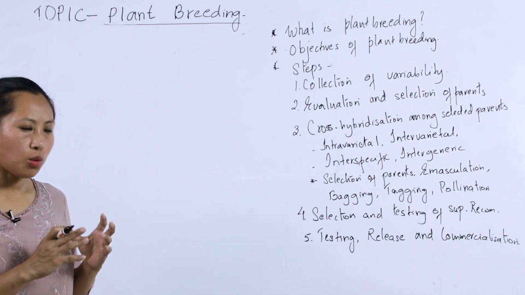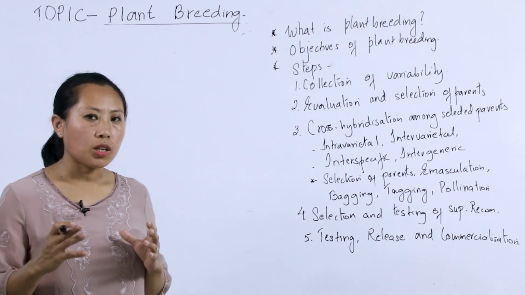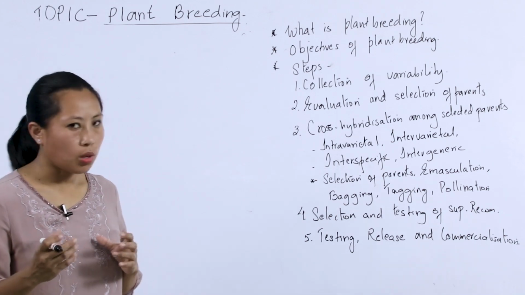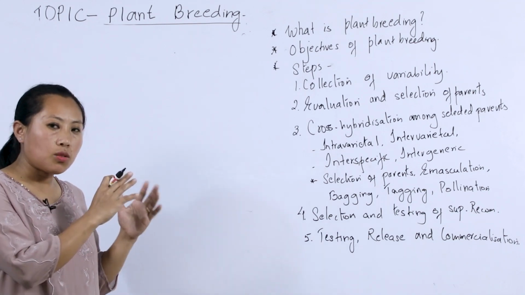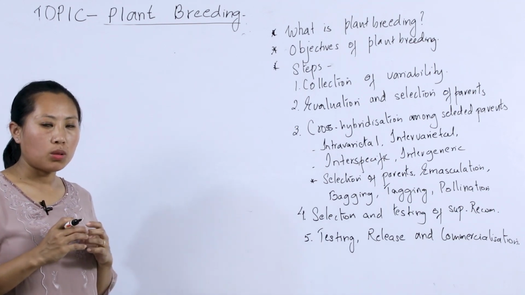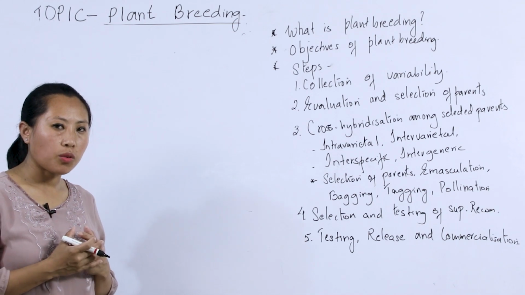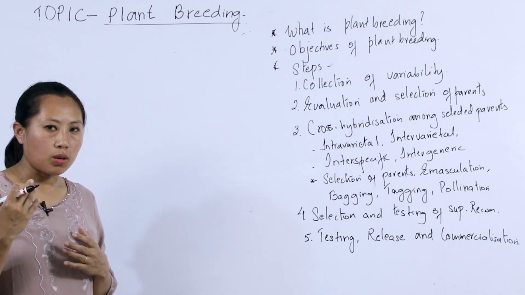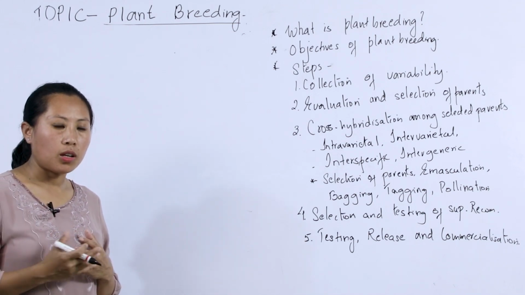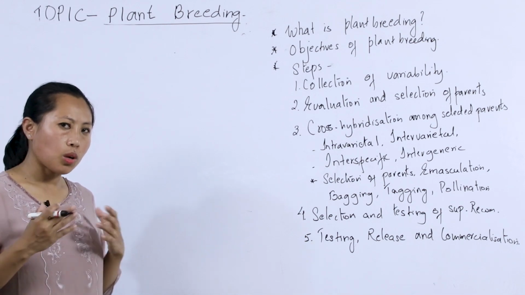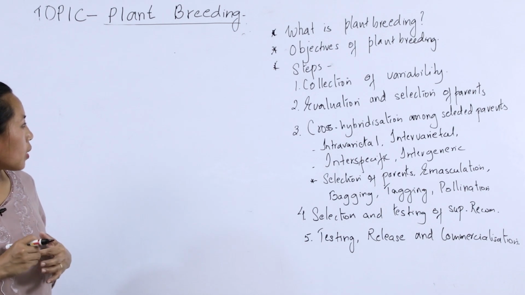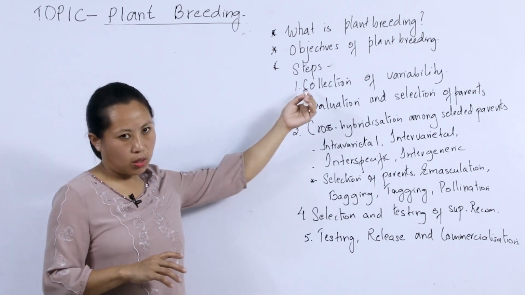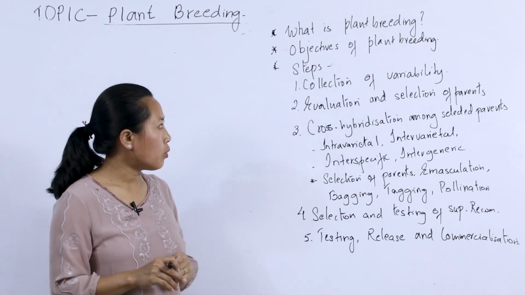And keeping these objectives in mind, a plant breeder carries out the process of plant breeding. So with these objectives, what are the steps that have to be followed in producing a new variety of crop or improving an existing variety of crop? Let's see the steps one by one. The first step includes collection of variability.